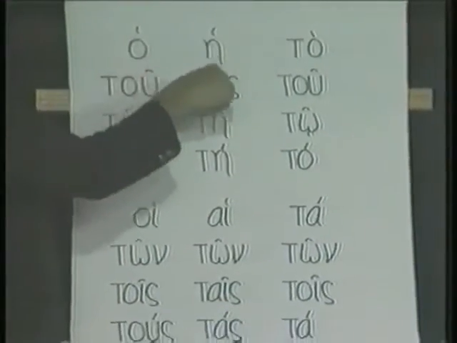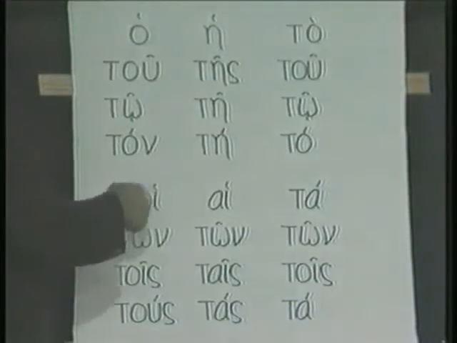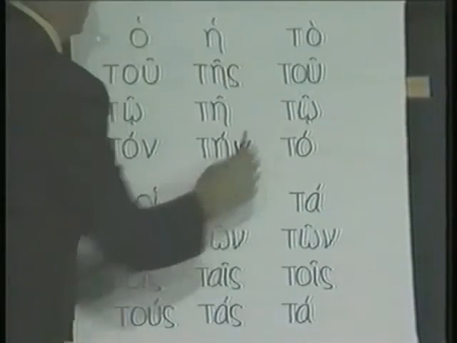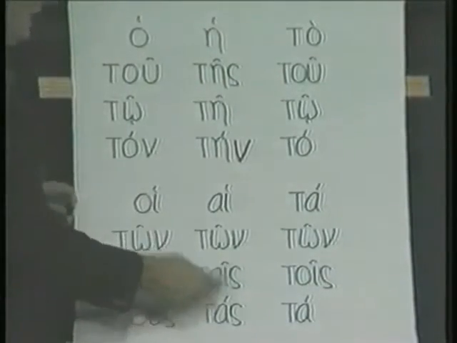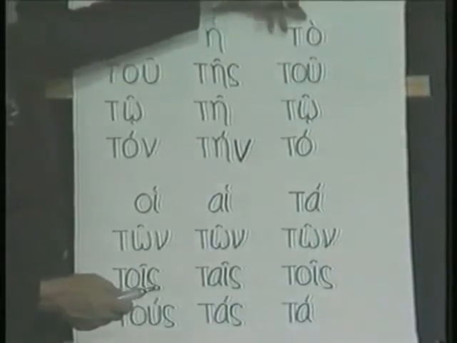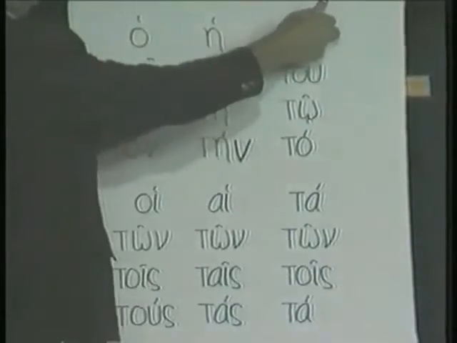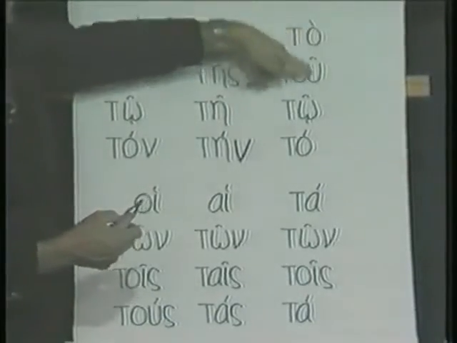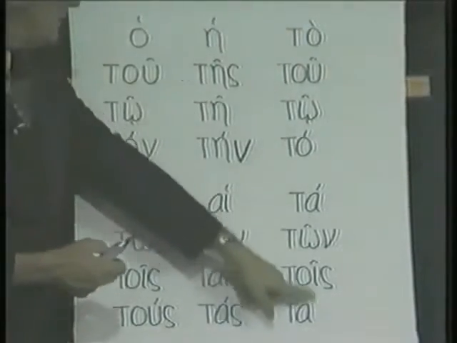I have e, es, e, in, and then a, on, s, as. And then again, just like doron, except there's no nu here. The article has just to, tou, to, to, and then ta, on, is, ta.